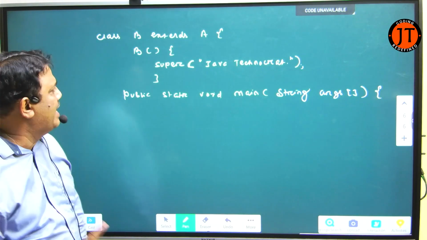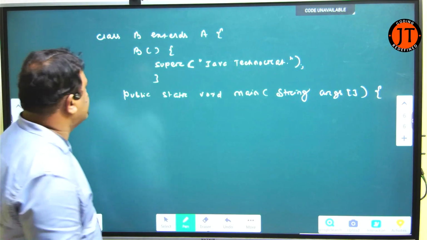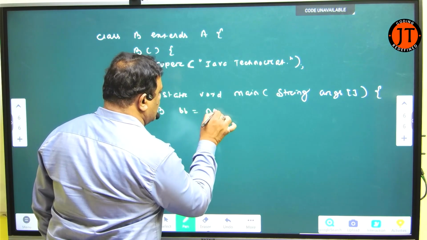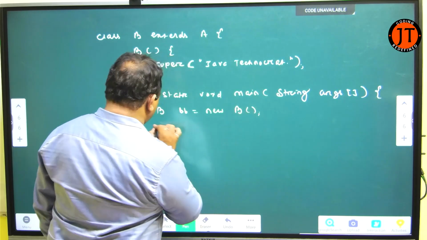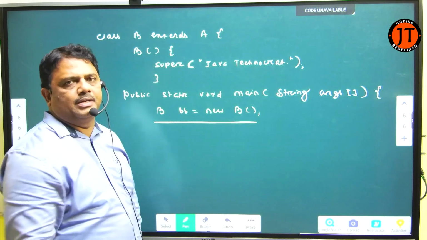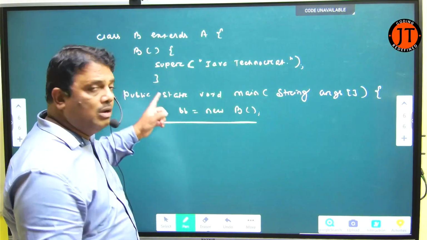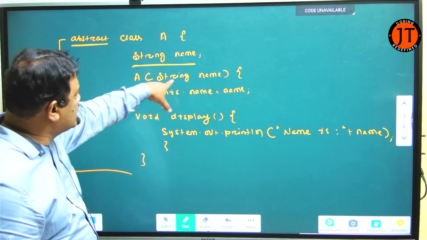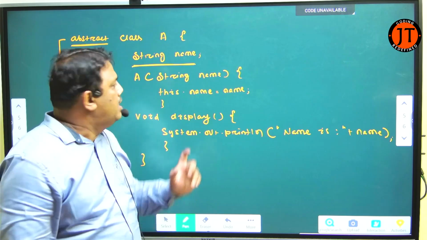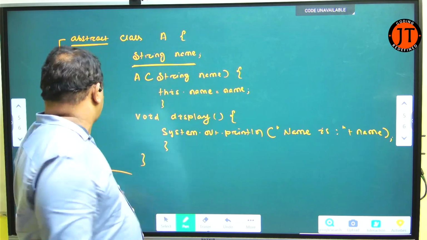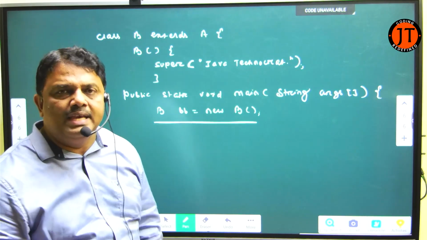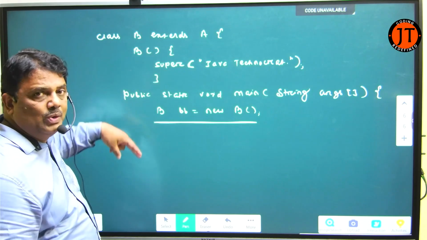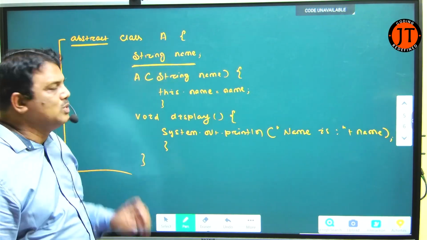Now, what is my next job? I just write here B bb is equal to new B. Now you check, I am creating the child class object. When I call the child class constructor, it must explicitly call the base class parameterized constructor of String type. this.name is equal to name. For the child class object, what is the name? The name is Java technocrat. Because in the child class there is no instance variable, but in the abstract class there is one instance variable.